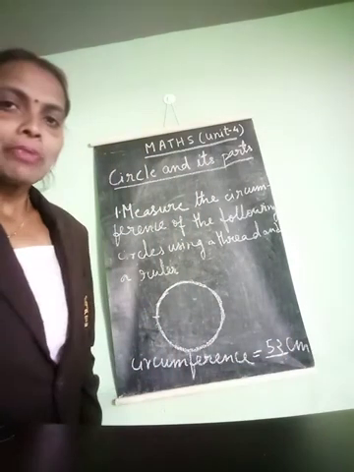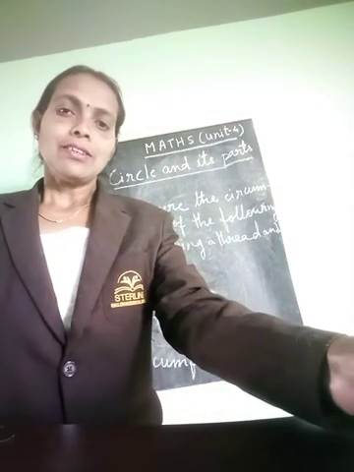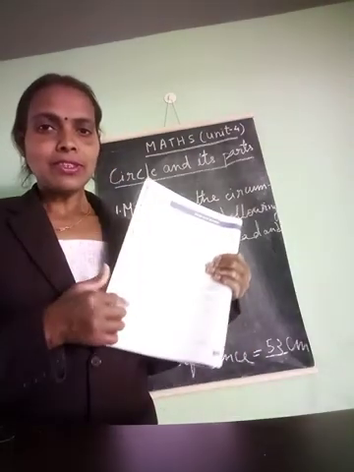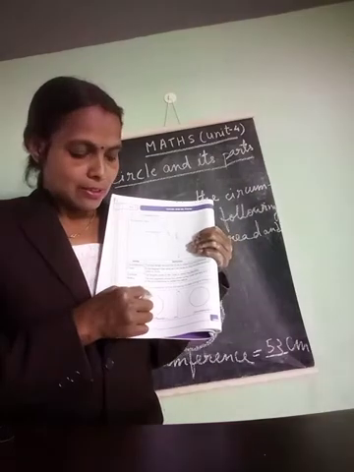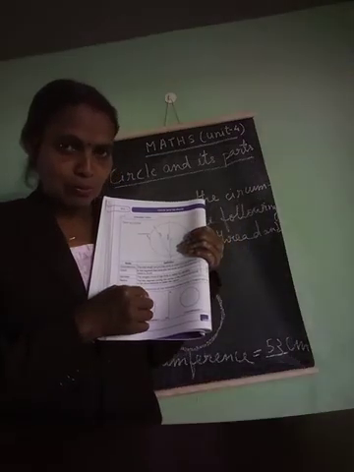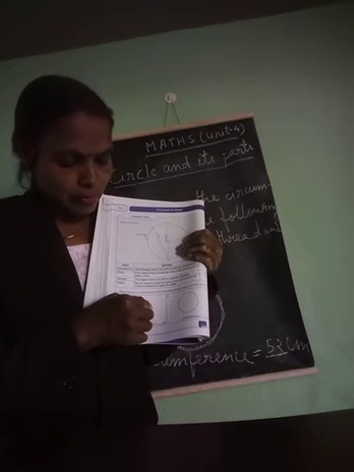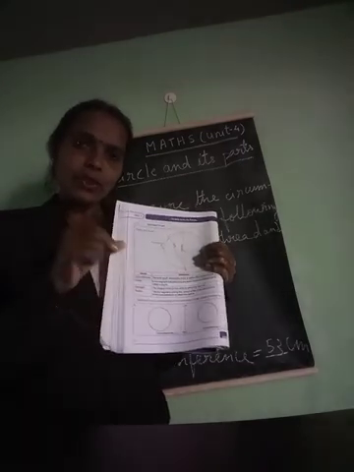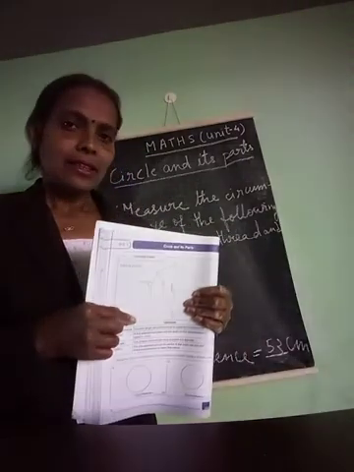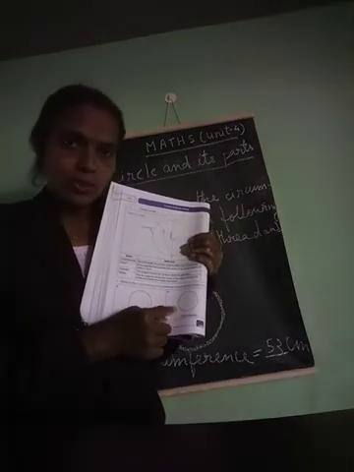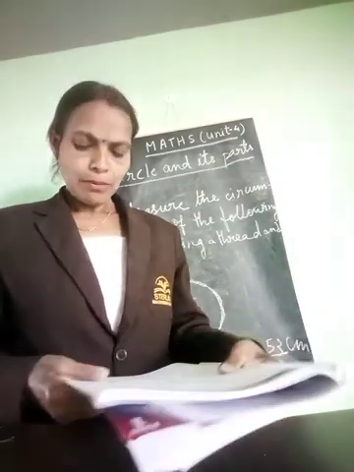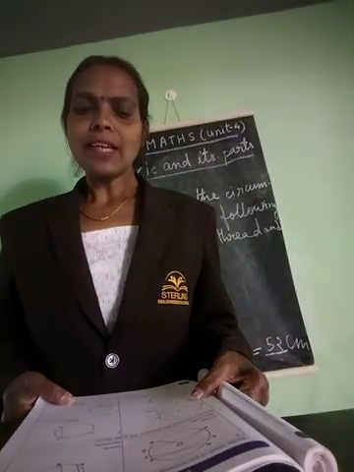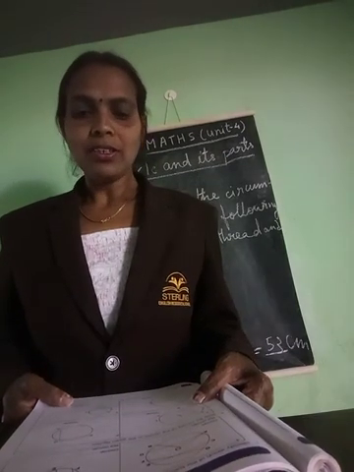This is how we are going to measure the length of the circumference of a circle. So you place the thread over here and you mark it with a pencil, and afterwards you bring it along the circumference, and then till here it will be reaching, and then you take a ruler and you measure the length and you write the length over here. This also same. Now next question, page number 73, worksheet 2. Identify which of the following segments are chord and which are not.